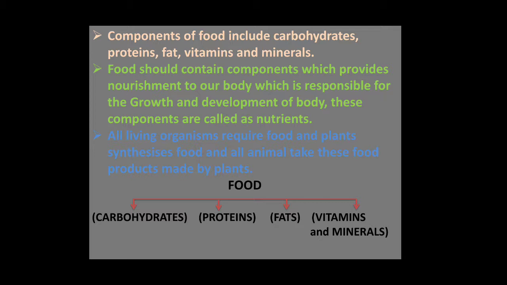Food should contain components which provide nourishment to our body, which is responsible for growth and development of the body. These components are called nutrients. So food is made from nutrients: carbohydrates, proteins, fats, vitamins and minerals. Food should contain all these components so that our body can grow and develop well. All living organisms require food, and plants synthesize food, and all animals take these food products made by plants. So food has these components: carbohydrates, proteins, fats, vitamins and minerals.